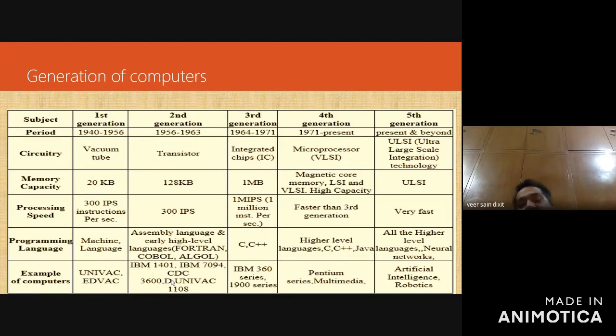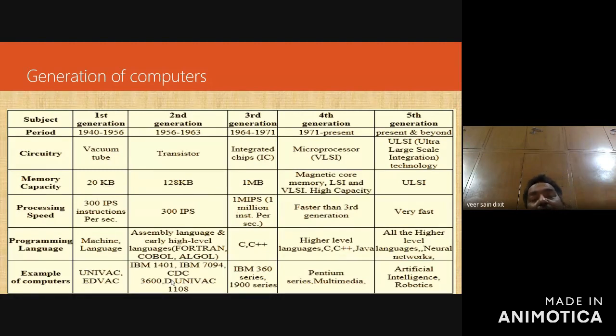Now, as I told you, every computer understands machine language, meaning 0 or 1. So whenever you write your program in assembly language or a high-level language, internally it will be converted into machine language.